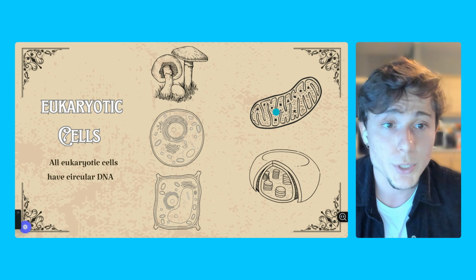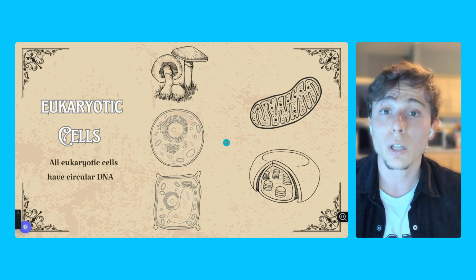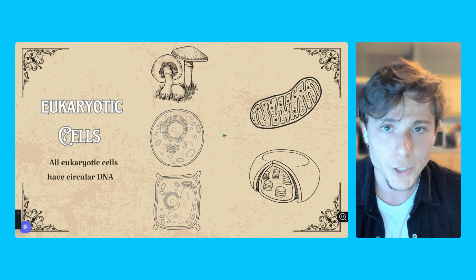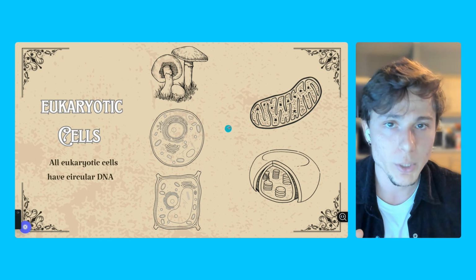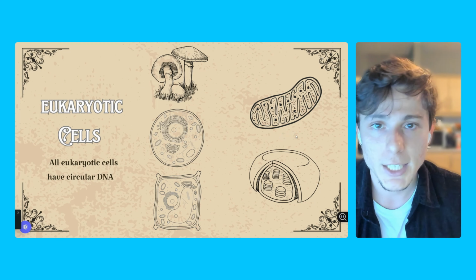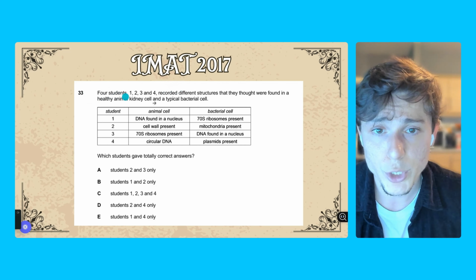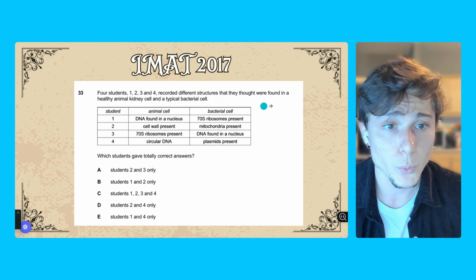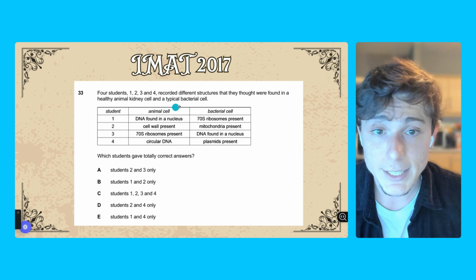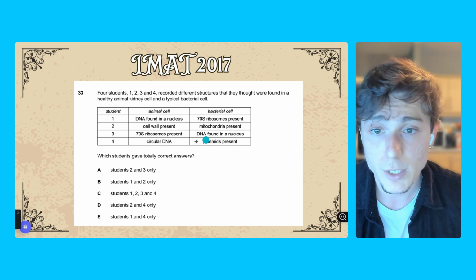So they can reproduce themselves. They have their own DNA. I'm sure all of you know about that, but we often forget, and the IMAT questions will try to trick you with this. So let's check how this can be seen in the IMAT questions. IMAT 2017, question 33. Four students recorded different structures that they thought were found in a healthy animal kidney cell and a typical bacterial cell. So they're comparing two different cells, and they make statements.